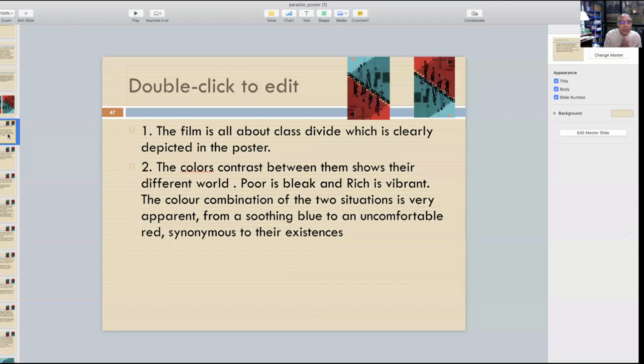And the opposite of that is for the poor family, the red and darker red. So that's how you distinguish. So poor is bleak and rich is vibrant. The color combination of the two situations is very apparent, from a soothing blue to an uncomfortable red, synonymous with their existence. Because the poor family who get employed in the rich family are really uncomfortable. They are looking for a job, they are unemployed. So they have a difficult existence.